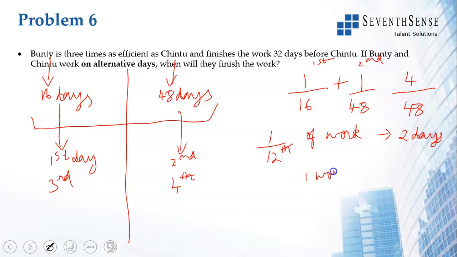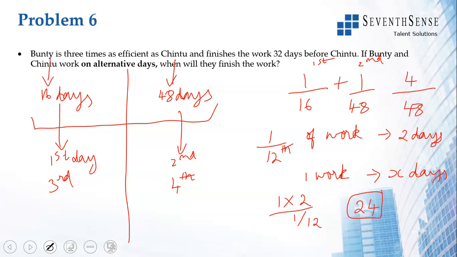One work is complete, it's to be taken as 1. It is done in how many days? 1 into 2 divided by 1 by 12 is 24 days. So see, we could have solved this in a much shorter way. We got the answer as 12 if they are working every day.